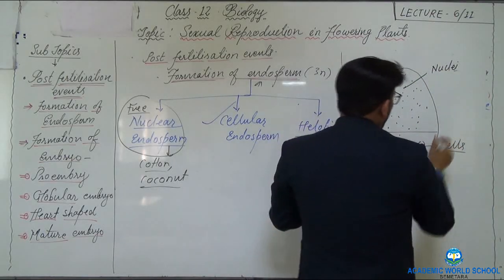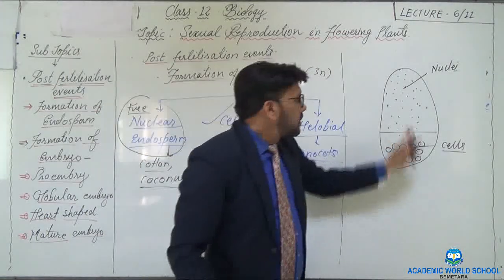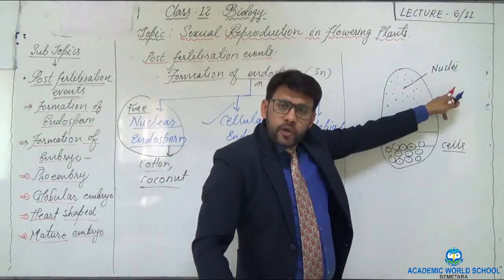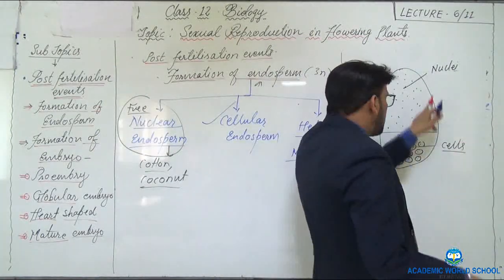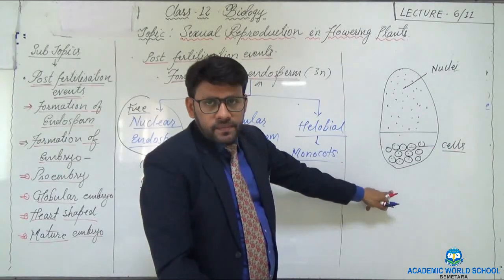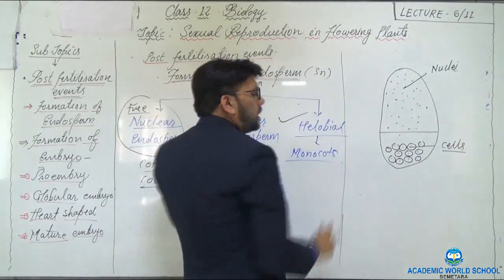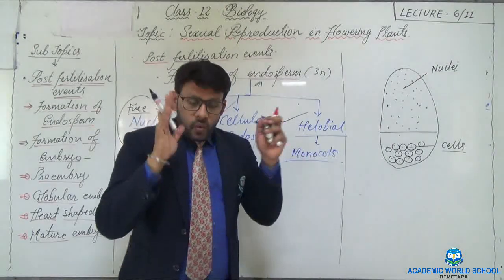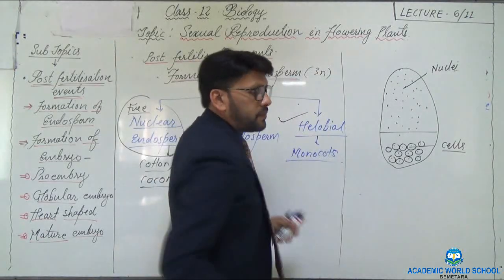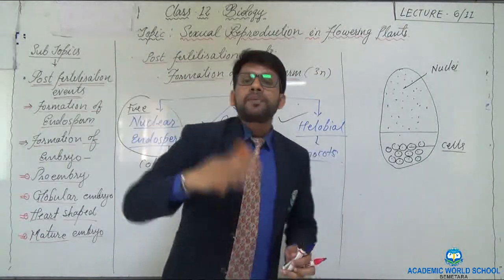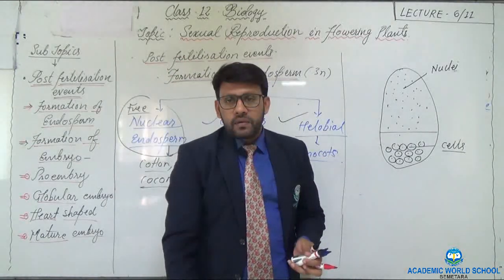Where nuclear endosperm as well as cellular endosperm are present together, such type of endosperm we call halobial endosperm. One thing I have to make very clear, the major function of all these types of endosperm is to provide nutrition to the developing embryo.